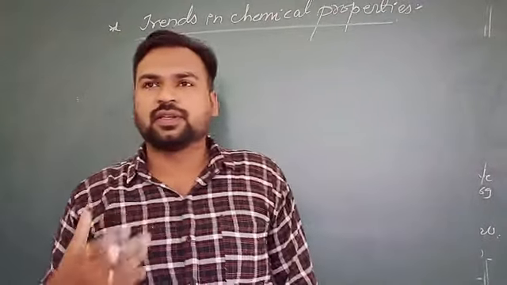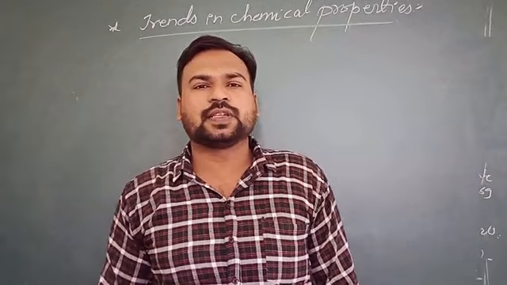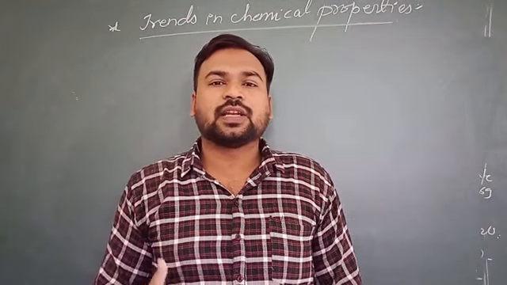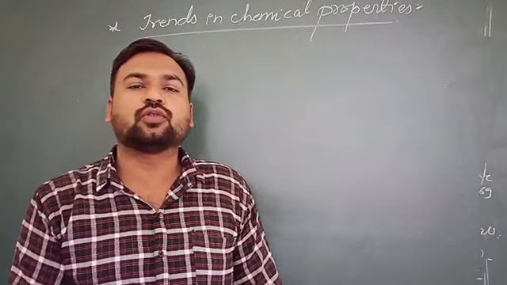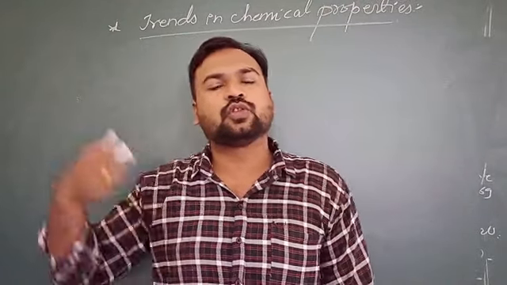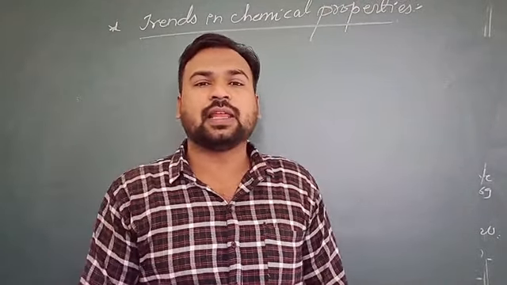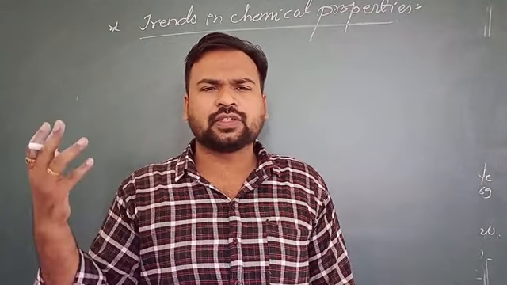Now, as we have discussed earlier, as their octet is completed, it is not necessary for these group 18 elements to give or accept electrons. Also, we have seen their ionization enthalpies. They have very high ionization enthalpy.